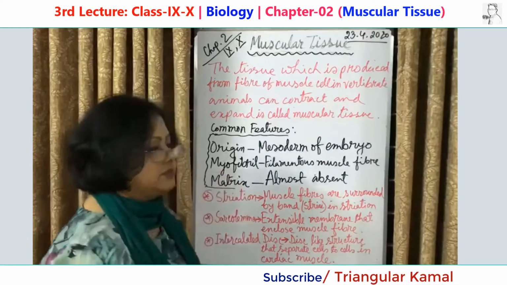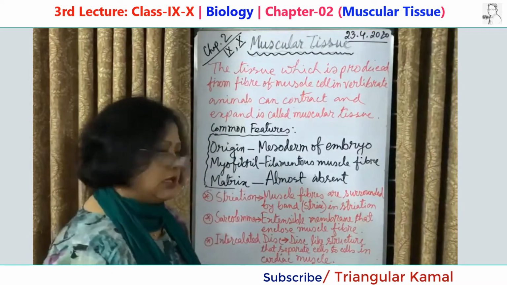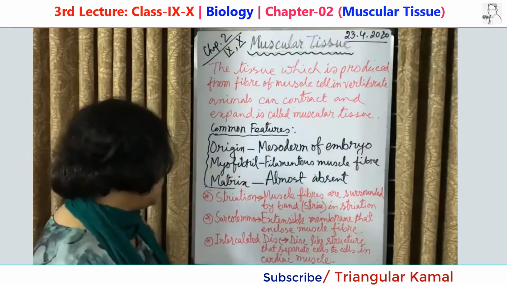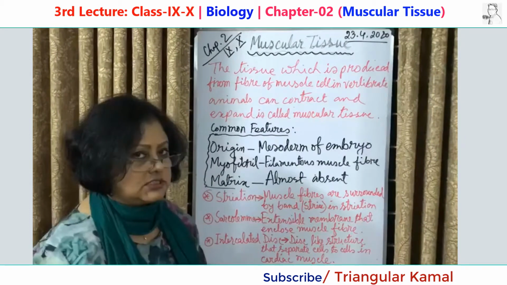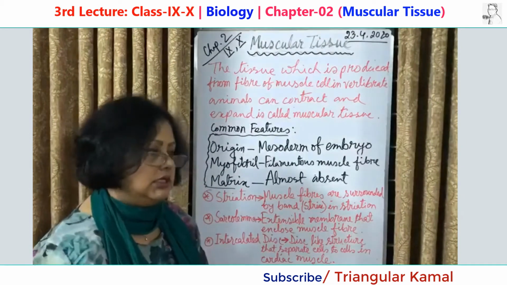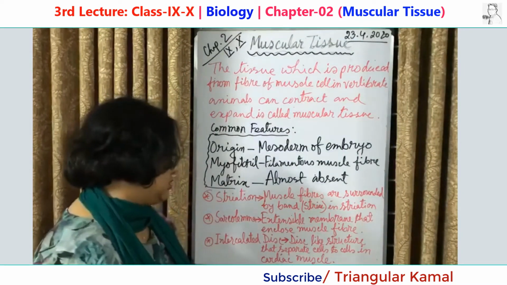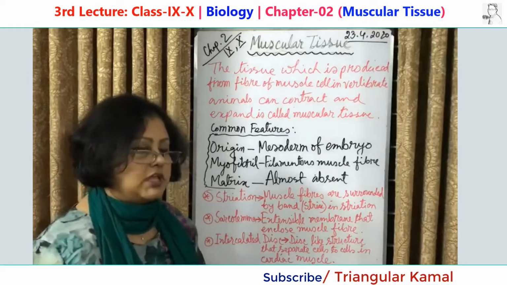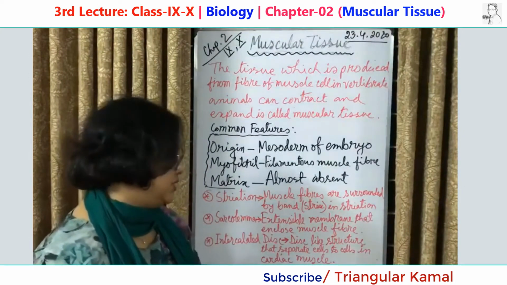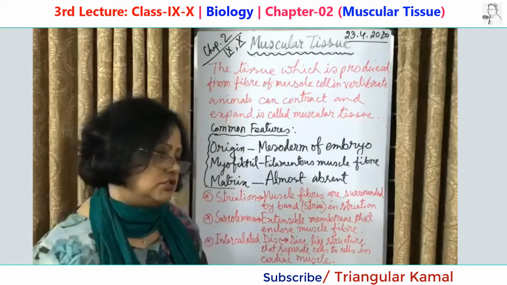Now come to the myofibril. The filamentous muscle fibers present in the tissues are called myofibrils. Now come to the matrix. Matrix is a kind of fluid found in intercellular spaces and other places also. Between the muscular tissues, matrix is almost absent; if it is present, it is only faintly present. So these 3 are the common features of muscular tissues.